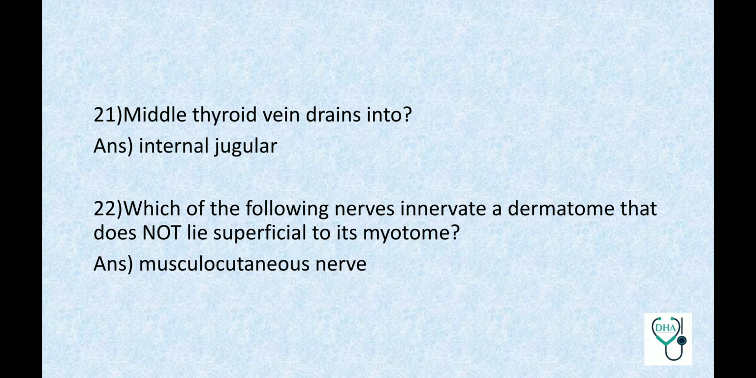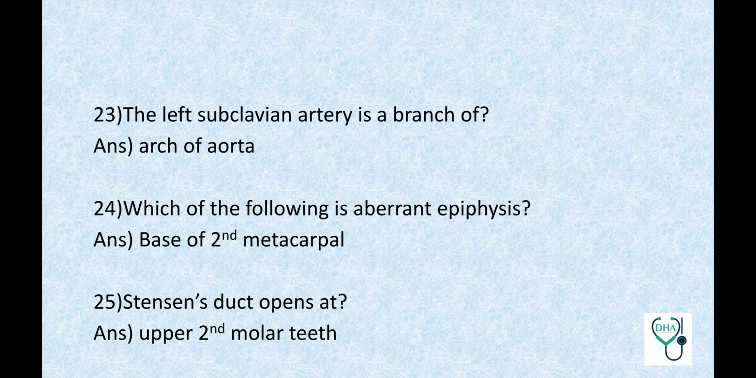Middle thyroid vein drains into internal jugular vein. Which of the following nerve innervates a dermatome that does not lie superficial to its myotome? Musculocutaneous nerve. The left subclavian artery is a branch of arch of aorta. Which of the following is an aberrant epiphysis? Base of second metacarpal.